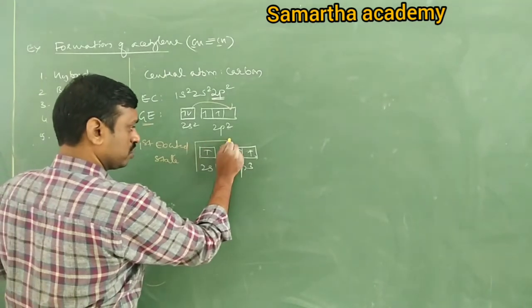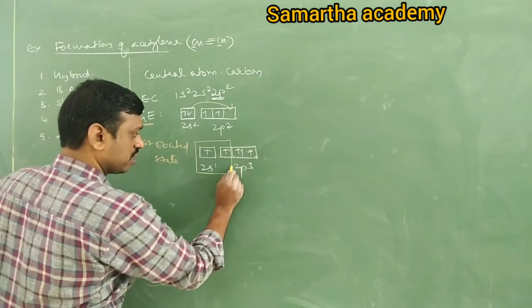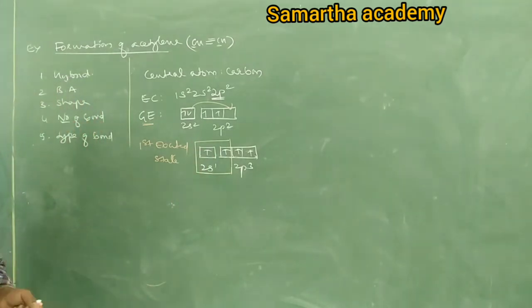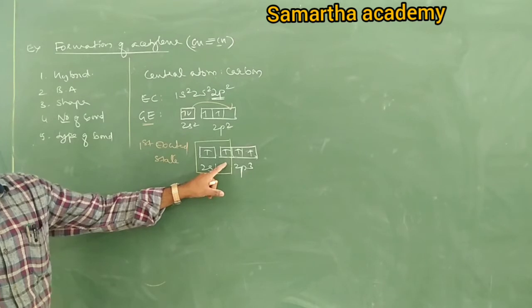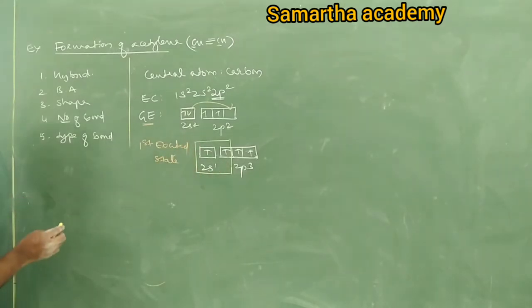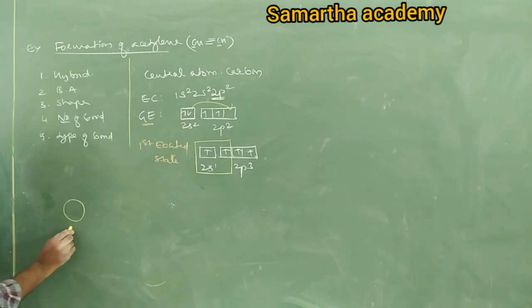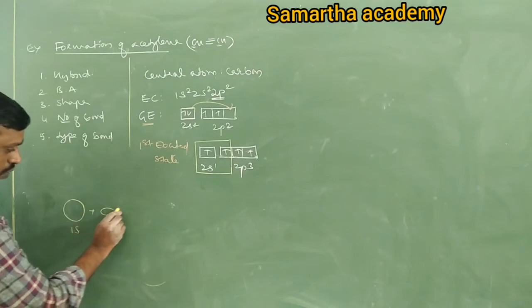The process of intermixing of one s orbital and one p orbital. Which p orbital? pz. It must be pz. Therefore, it is the process of intermixing of one s orbital. It is 1s. Next, how many p? Only one pz.